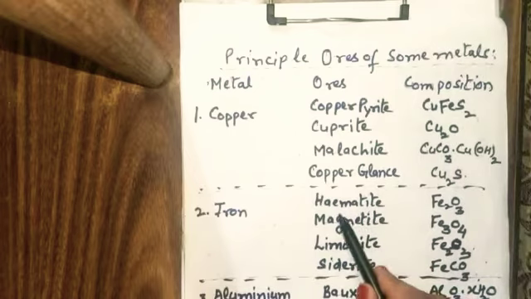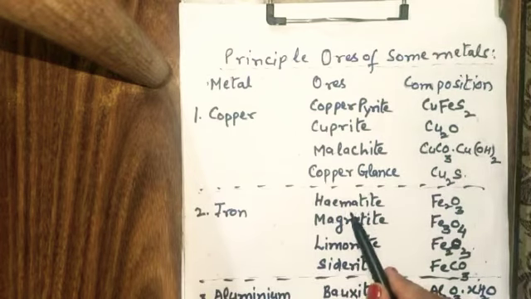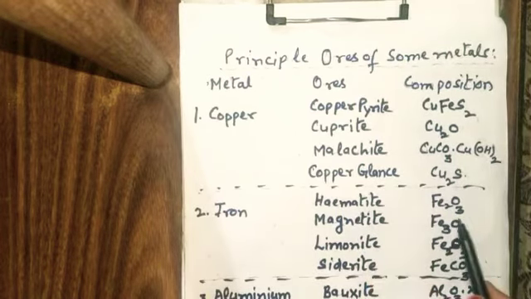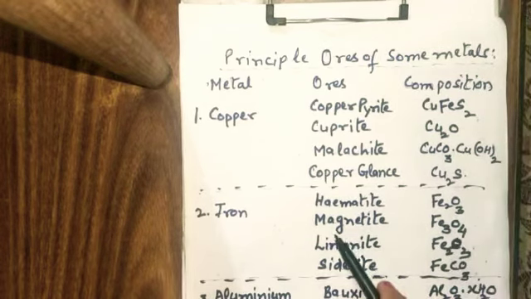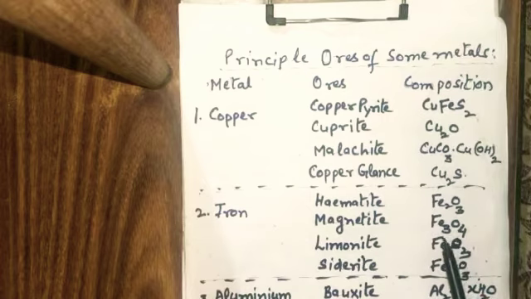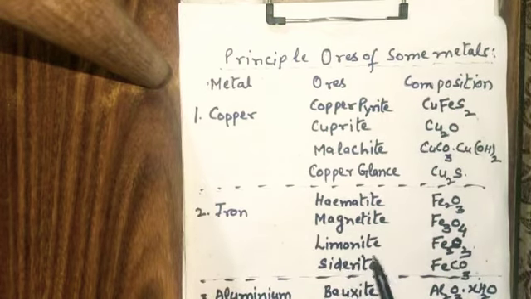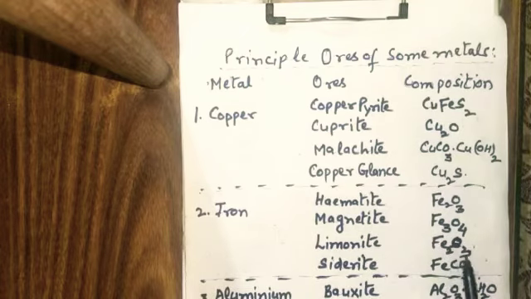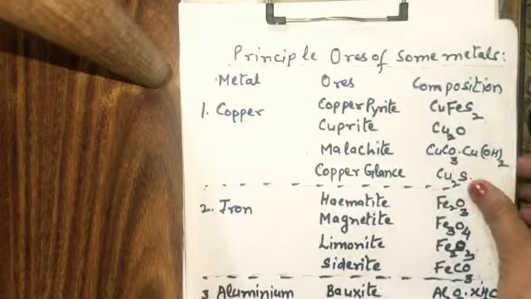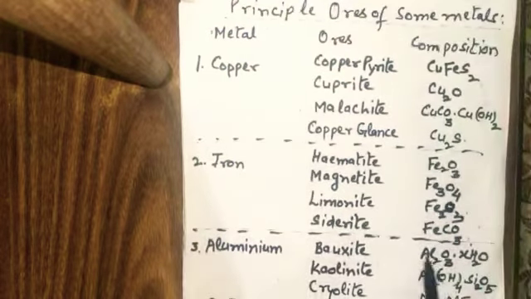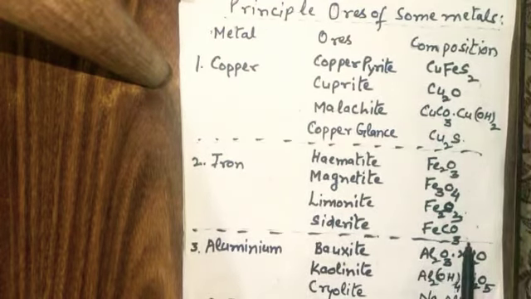Now the second metal is the iron. Ore of the iron is hematite. It is the main ore of the iron, and formula is Fe2O3. The another ore is magnetite, and the formula is Fe3O4. Third ore is the limonite, and the formula is Fe2O3. And the fourth ore is the siderite, and formula is FeCO3.